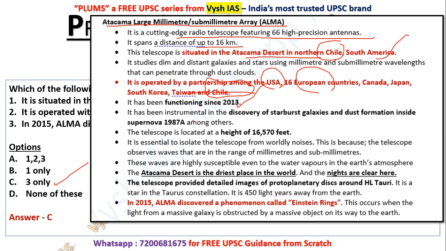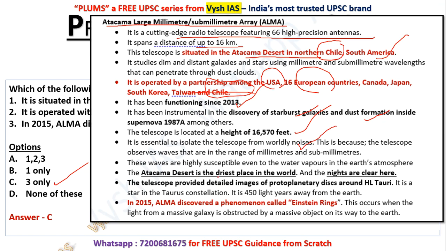So that is why again it's important. It has been instrumental in the discovery of starburst galaxies and dust formation inside supernovae. So like this, they have made many discoveries. The telescope is at a height of 16,000 feet. It is essential to isolate the telescope from worldly noises, because the noise can maybe interfere with the waves they are trying to receive from space.